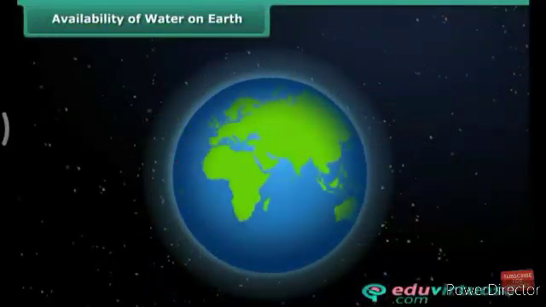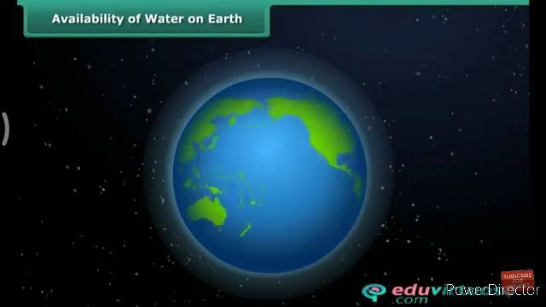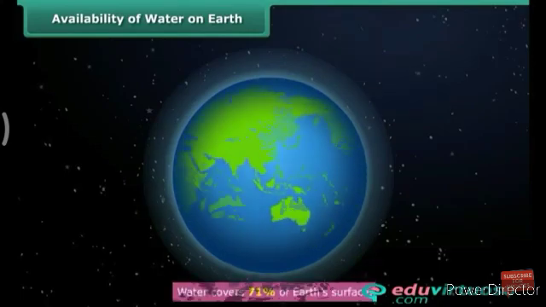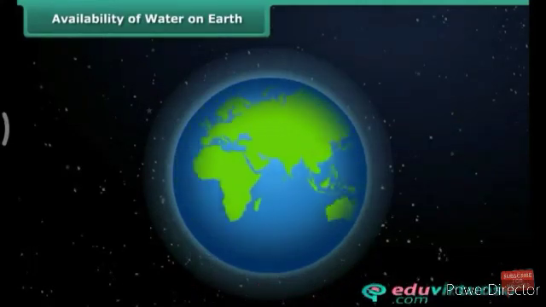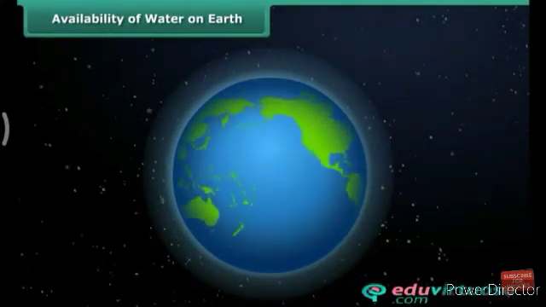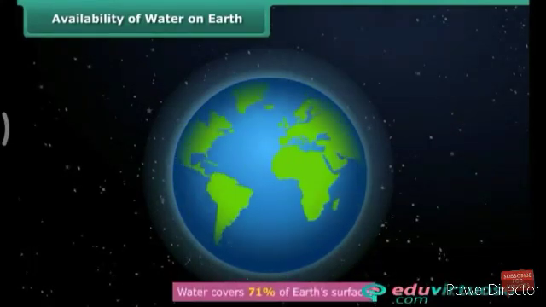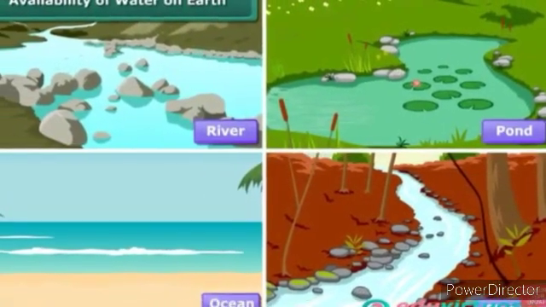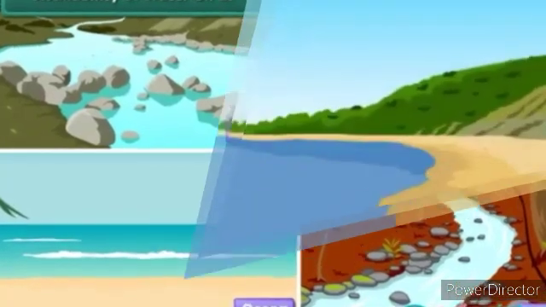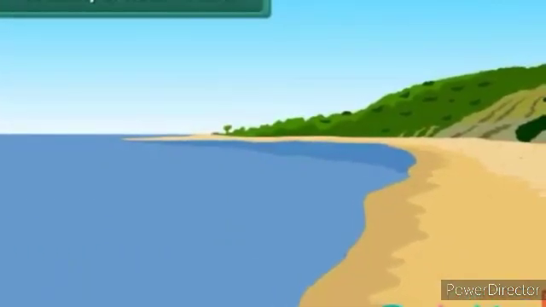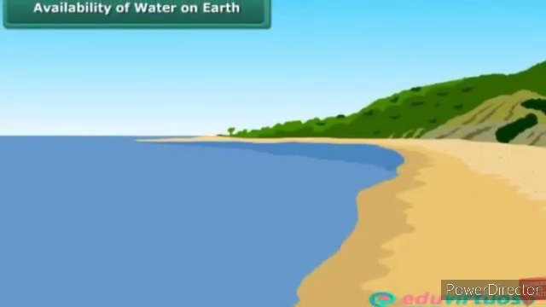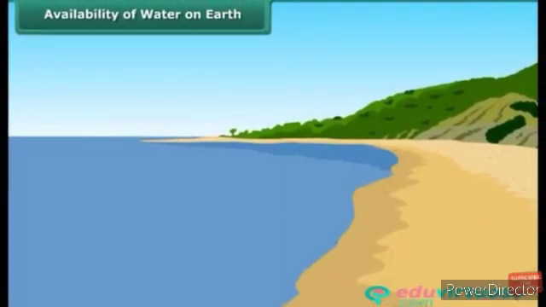Earth is called the blue planet. Students, can you guess the reason? Yes, water covers 71% of Earth's surface in the form of rivers, ponds, oceans, and streams, thus making it appear blue in color when seen from space.